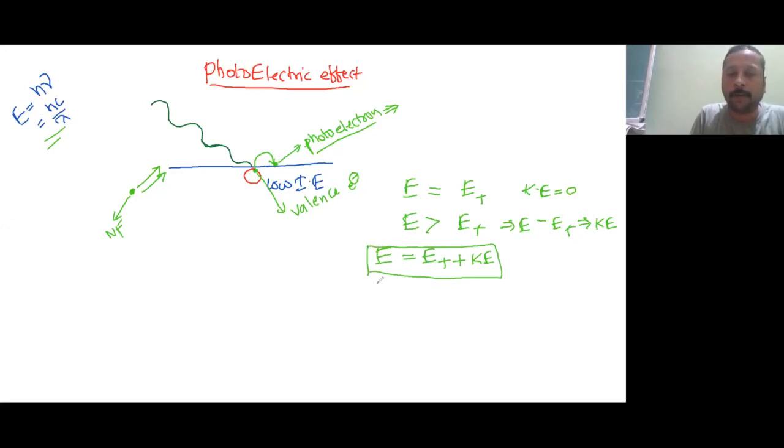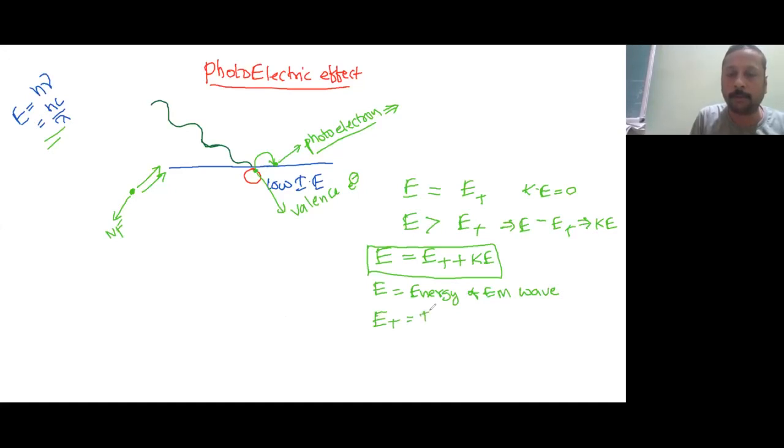Here what is E? E is the energy possessed by the electromagnetic wave. But unless that energy is more than the threshold energy, it cannot give out the electron, because this is the minimum energy.